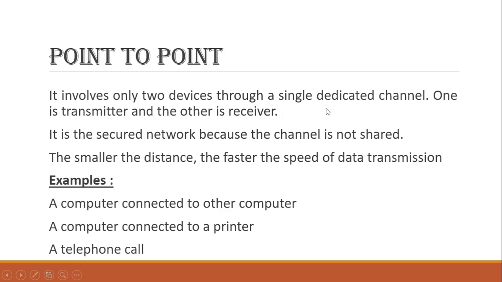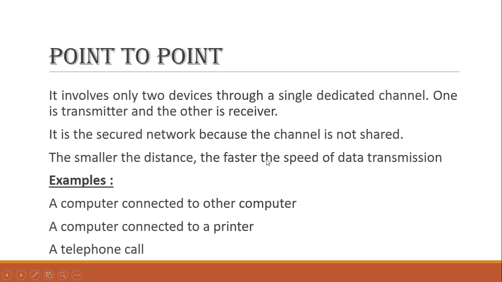One is going to send the data and the other one is going to receive the data. This is the simplest one because it is between two devices. It is a secure network because the channel is not shared. It is secure because only two devices are there sharing the data, so data leakage cannot happen in this case.